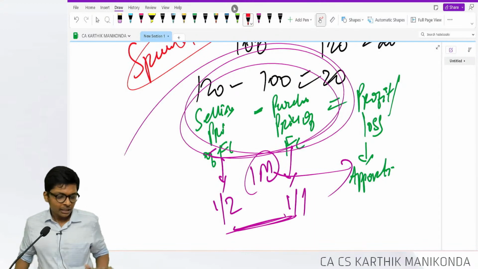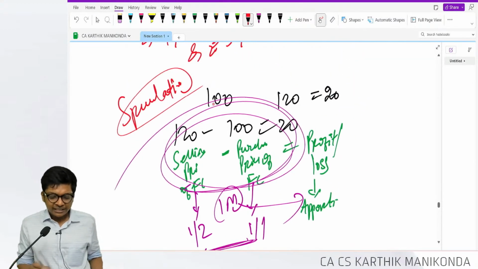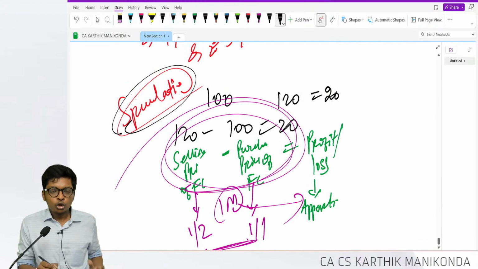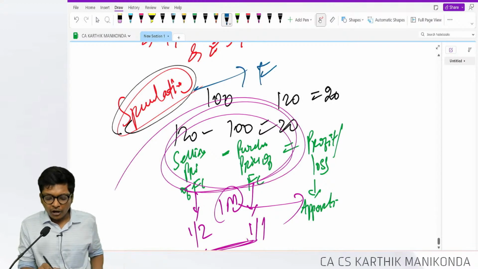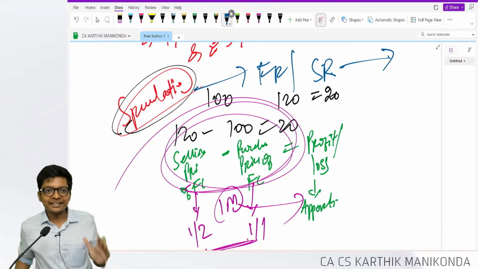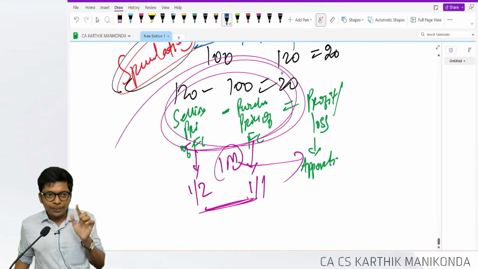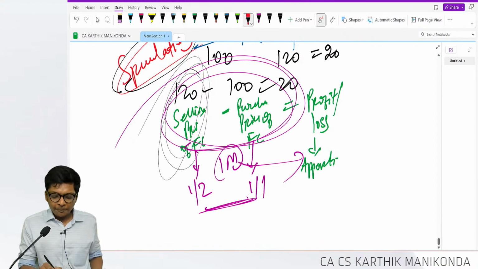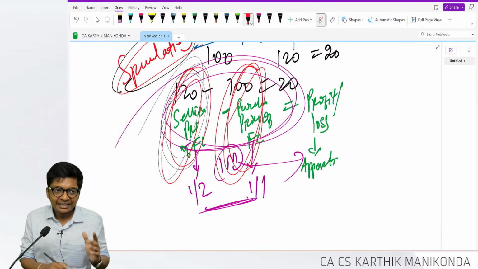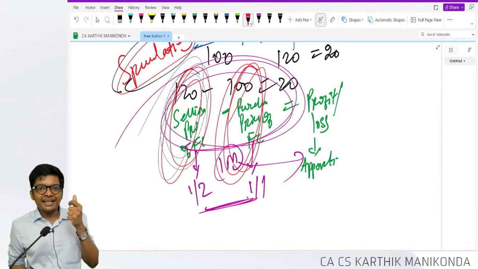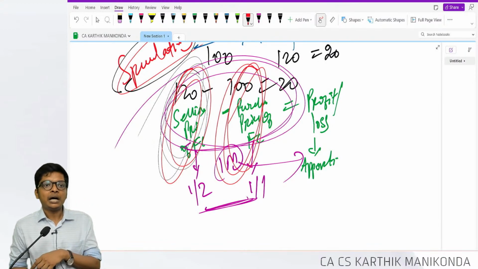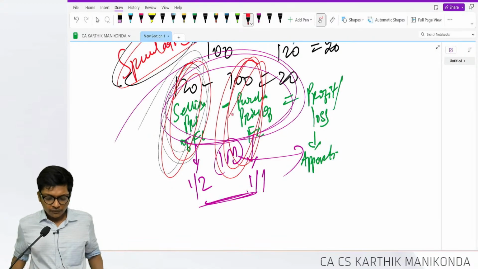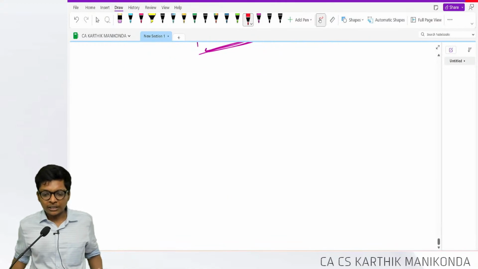So if it's for the purpose of speculation, don't bother about forward rate, spot rate or other actual rates given in the question. At what price I sold the contract, take that. At what price I purchased the contract, take that. So selling price minus purchase price. Are you following, guys? Clear? Understanding? Okay. With this, AS11 also comes to an end.